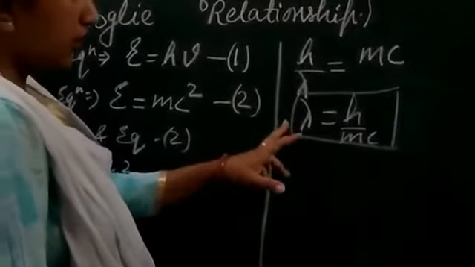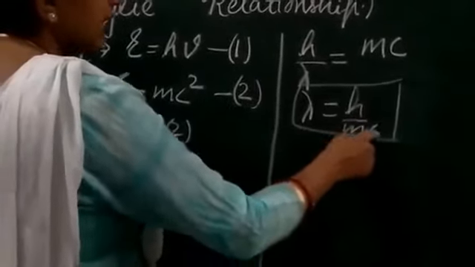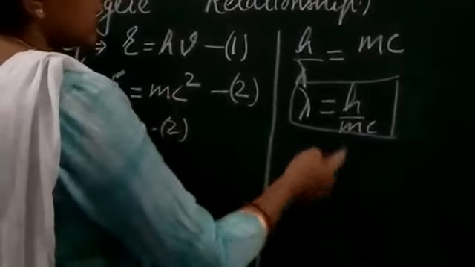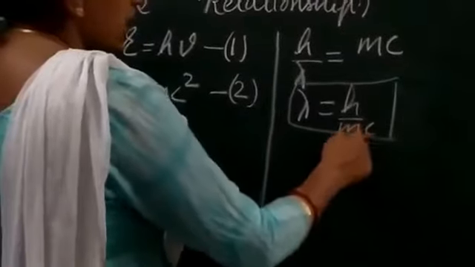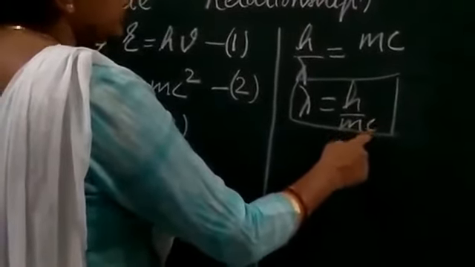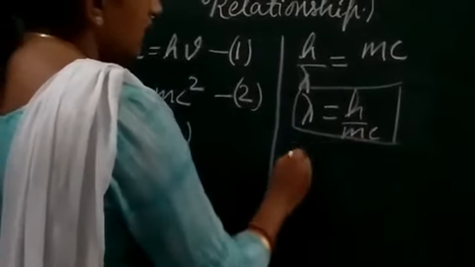This is the equation which was given by Einstein, where he related the wavelength of the photon with the mass of the photon and the velocity of the photon. Now, de Broglie just replaced the velocity c of the light or radiation of the photon with the velocity of the particle, small v.